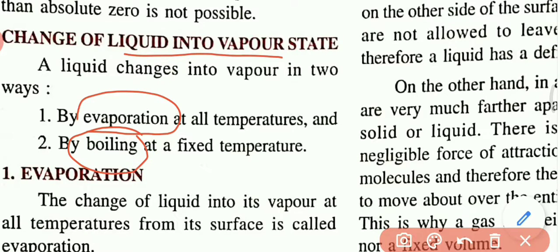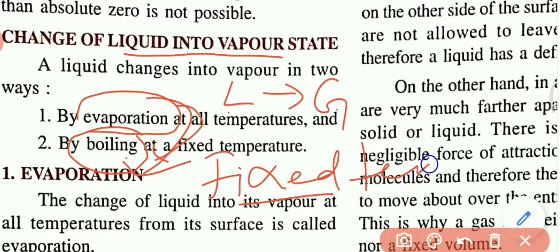So there is a difference between evaporation and boiling. There's a huge difference between evaporation and boiling. In both cases the liquid converts into gas. But boiling takes place at a fixed temperature.